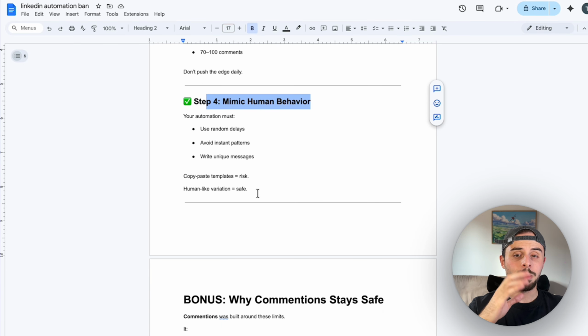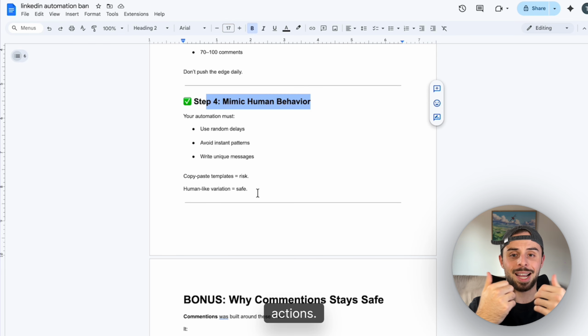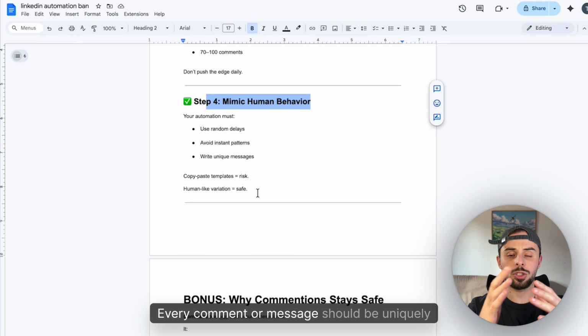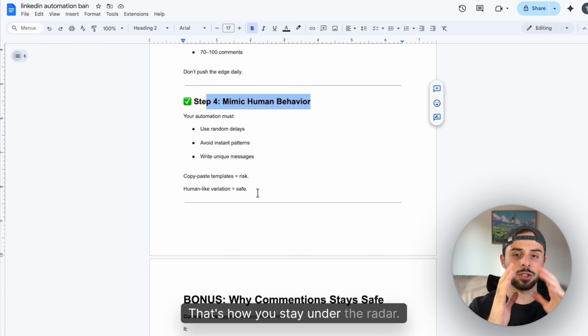Step 4, mimic human behavior. This is key. Your automation should use random delays between actions. Every comment or message should be uniquely written and not copy-pasted. That's how you stay under the radar.